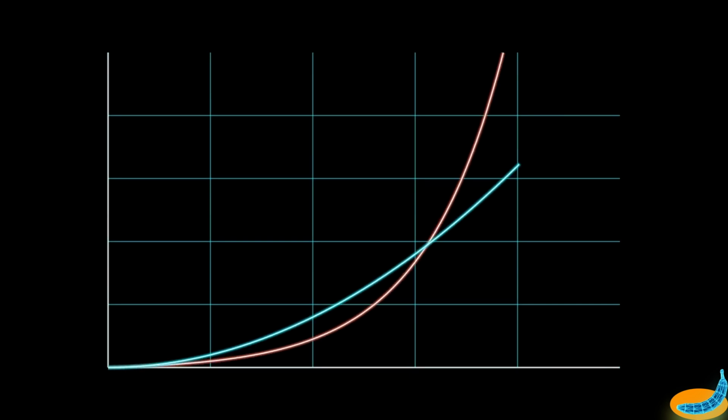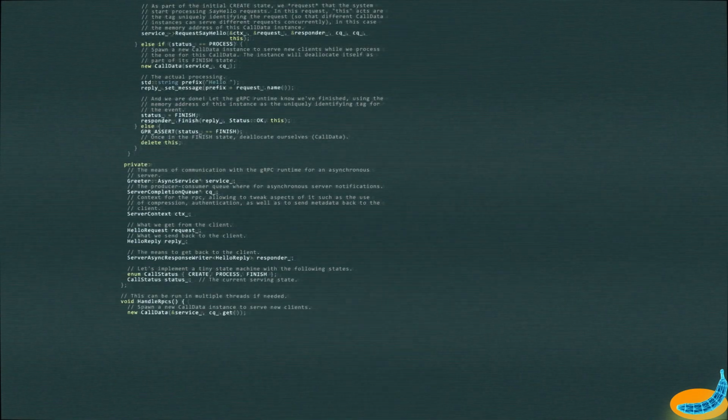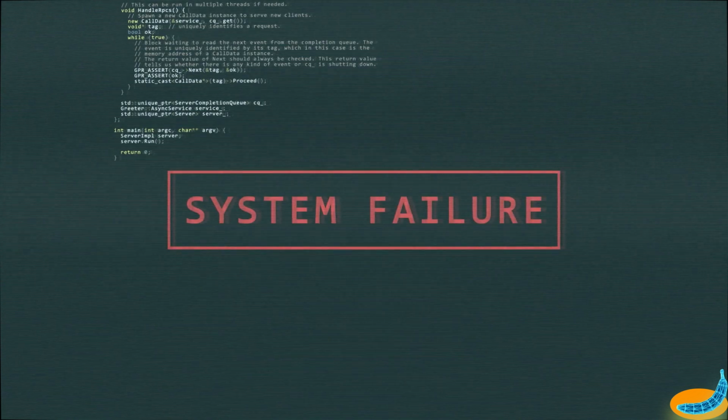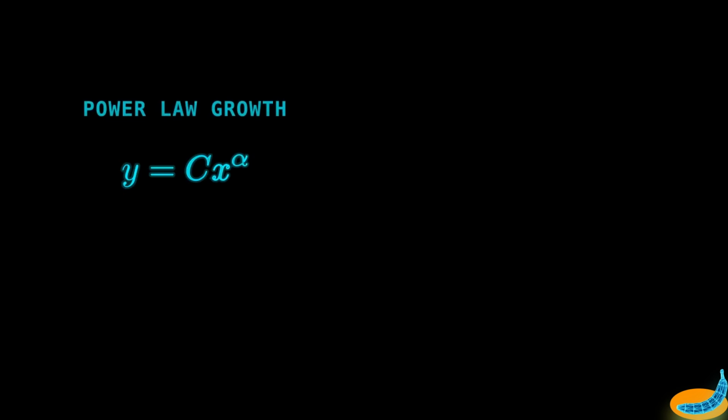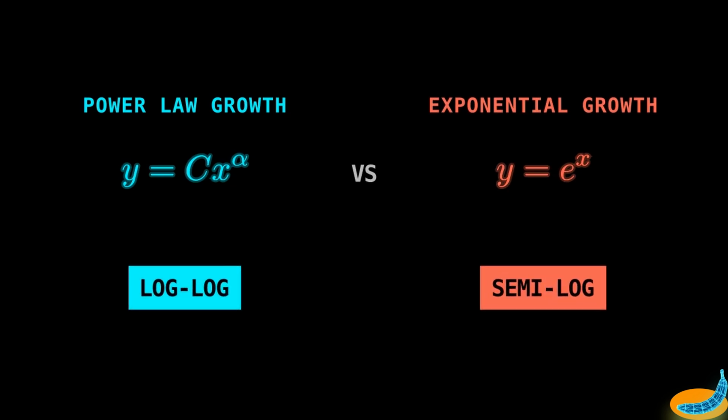Most people see this explosive growth and assume it's exponential, but they would be exactly wrong. This is the domain of the power law, and it highlights a fatal mathematical error that scientists, investors, and policymakers make every day. In this video, we're going to break down the blueprint of a power law, show how it fundamentally differs from exponential growth, and learn the math gymnastics required to spot the difference before it's too late.